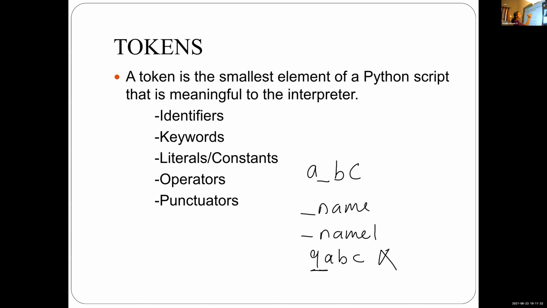Okay, I will write another one. Is it valid, Alan Shibu? Yes, ma'am. Why? It starts with the alphabet. Starts with alphabet, but some problem is there. What is the problem, Tushar? Space.